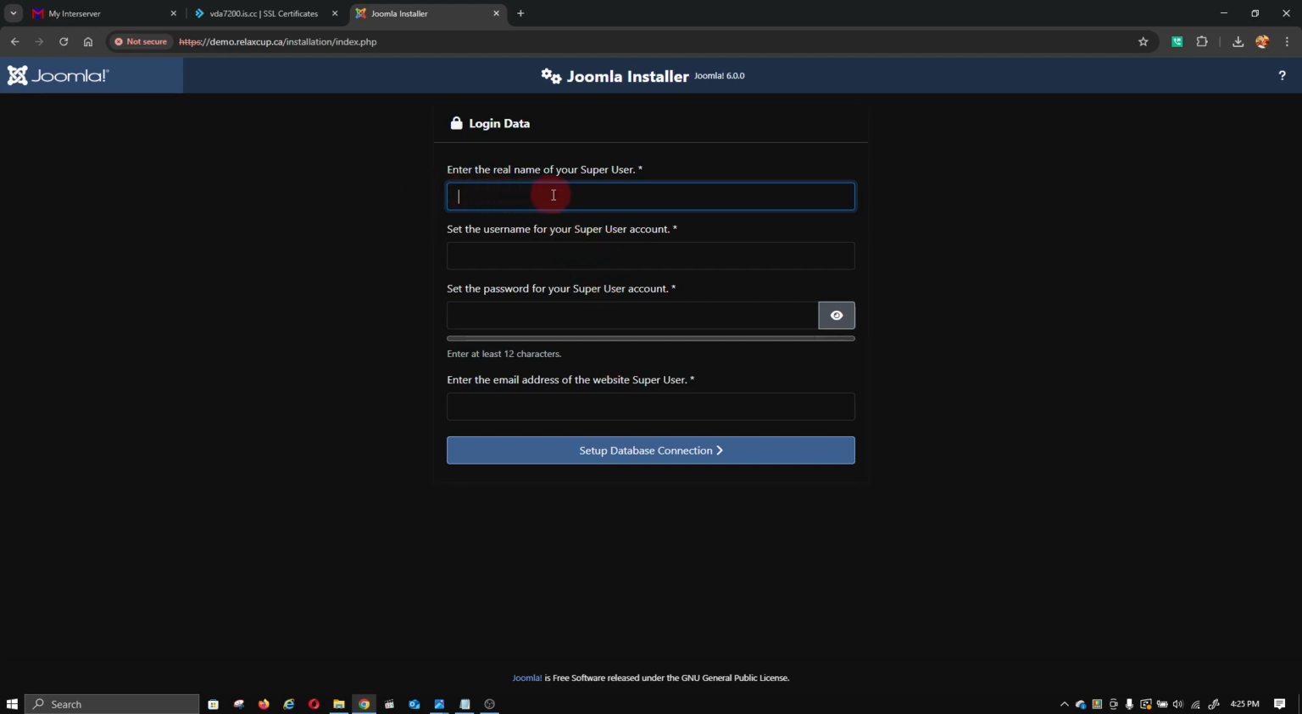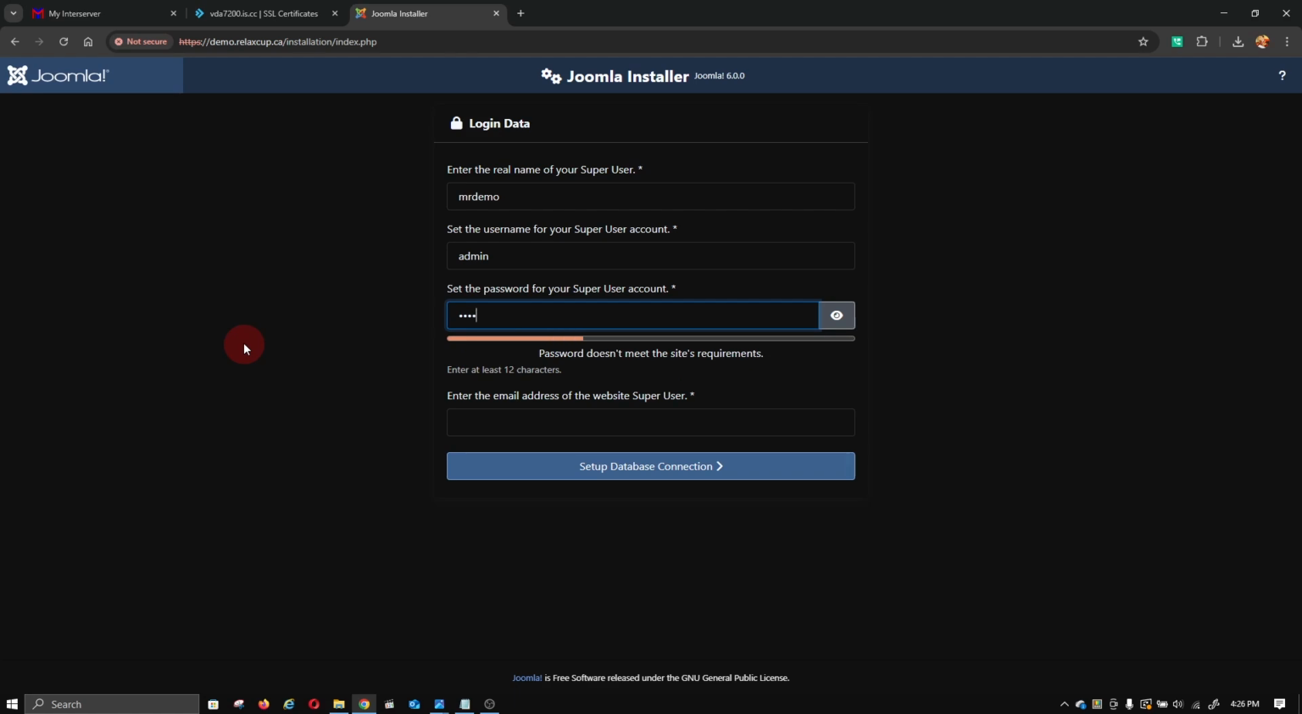So what's the real name of the super user? Okay, so the real name I can say demo, Mr. Demo. So real name is Mr. Demo. And user, set the username for the account. So whatever you want to do for the account, you can click here, admin, and the password you can add admin, so you can demo 123. So that's demo 123. Just remember. So put demo 123. So enter the email of the super user website.